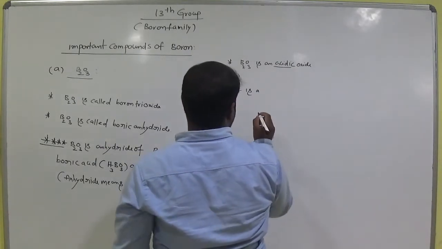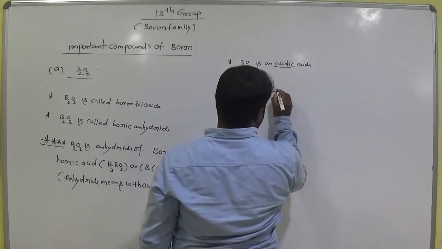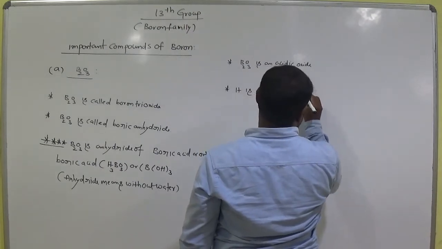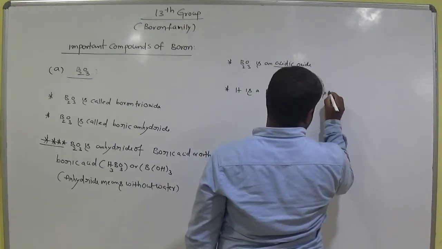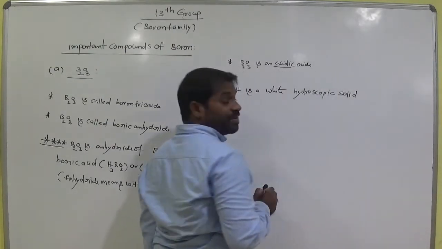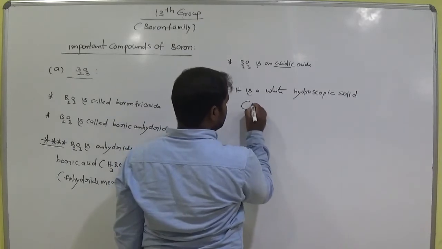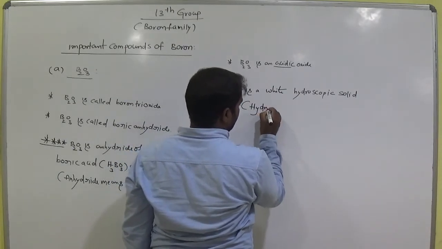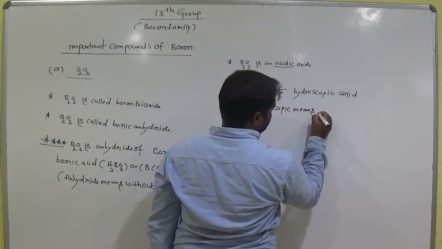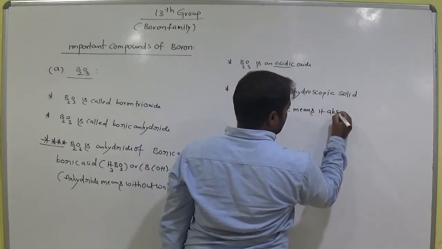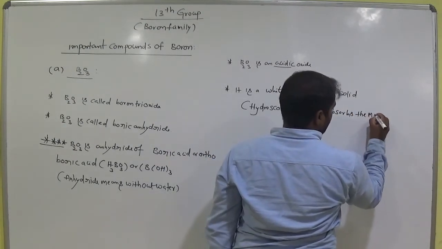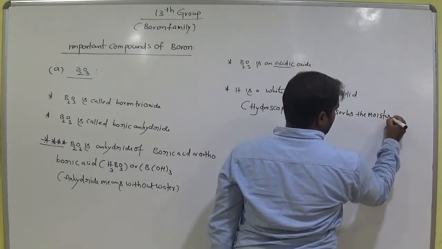It is a white hygroscopic solid. Hygroscopic means it absorbs moisture.